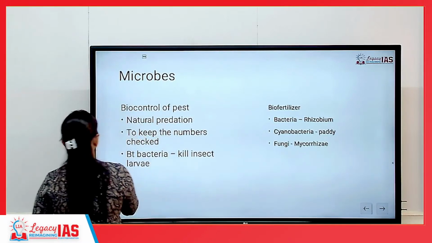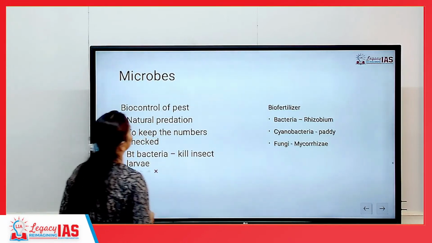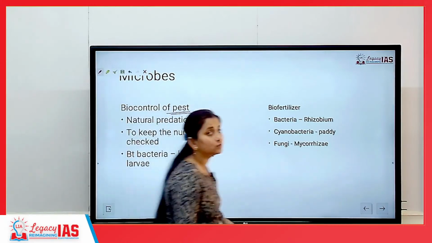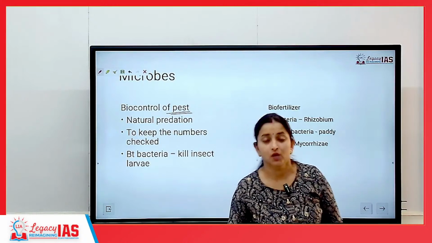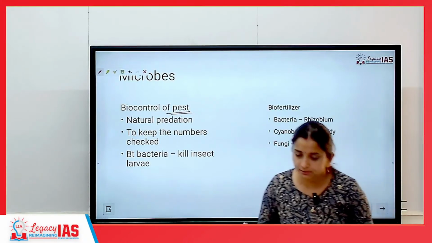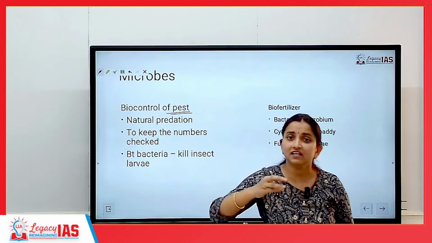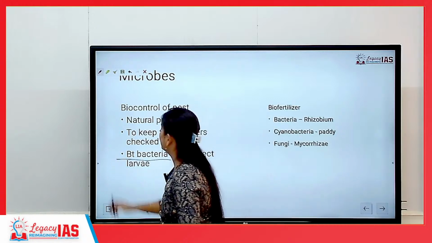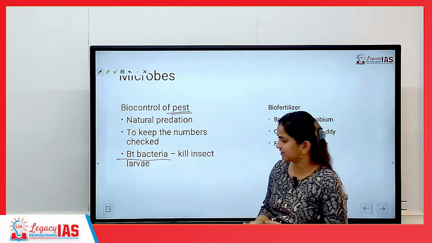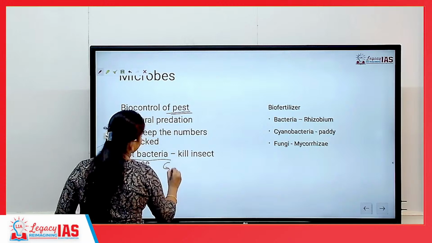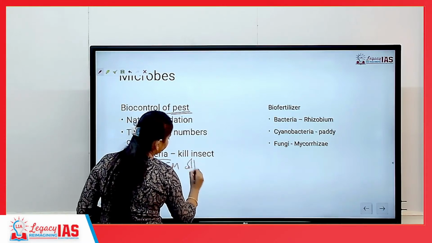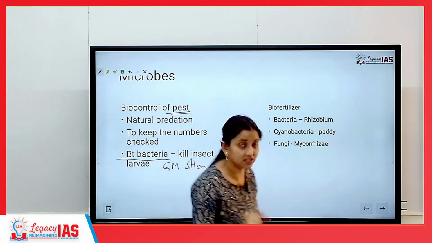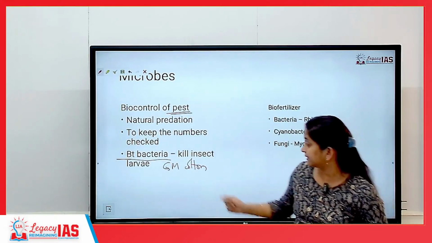Then we have some useful bacteria in biocontrol of pest also. So we make use of bacteria in reducing the pest infection on crops also. So agricultural fields mein we will be introducing bacteria such that this bacteria will ensure that the pest will not remain. Okay? For example, Bt bacteria. Bt bacteria, this we have already introduced. There is a genetically modified crop, genetically modified cotton, wherein we are making use of the genes of Bt bacteria, because the gene is responsible for killing the insect larva.